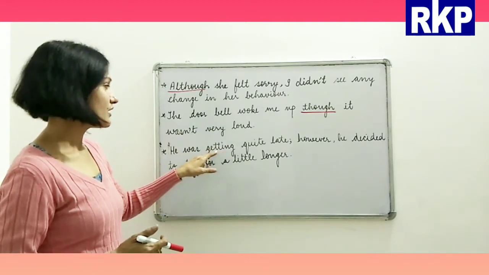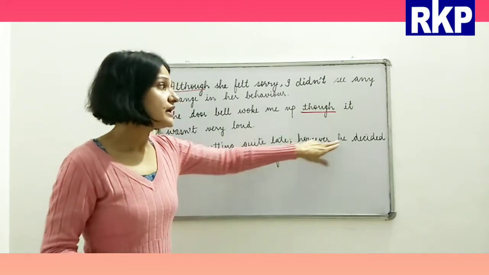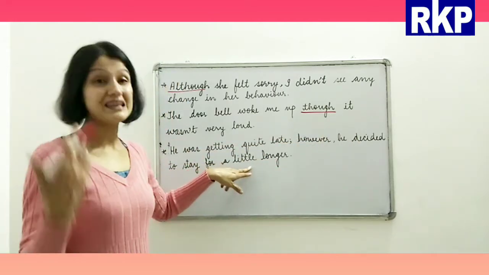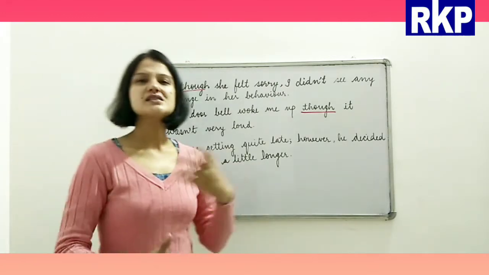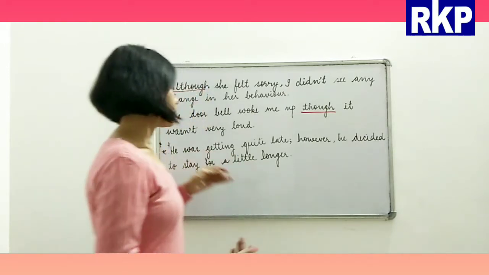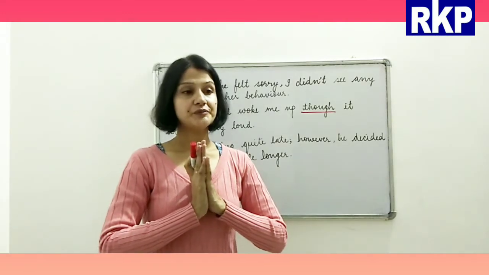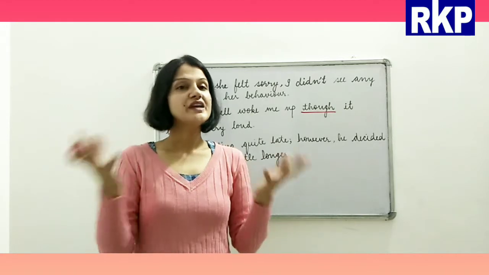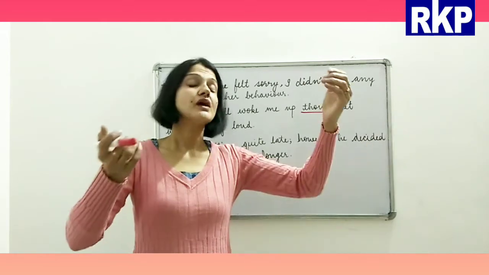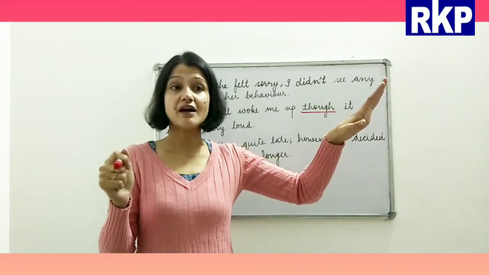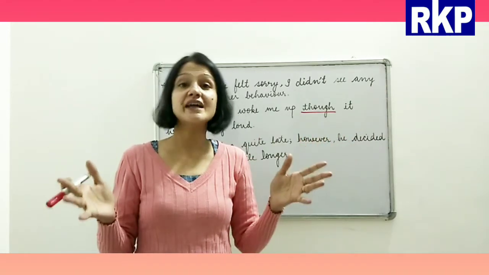He was getting quite late. However, he decided to stay for a little longer. Now, a little longer means for some more time. So the sentence is, he was getting quite late. Now see, if we are at a party, and we have to go back, and it will take around 2 hours to reach home, and it's already getting dark.